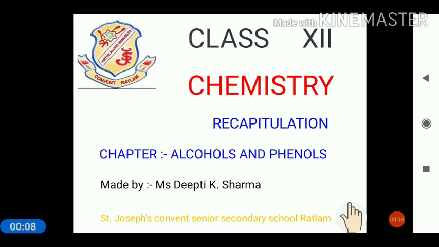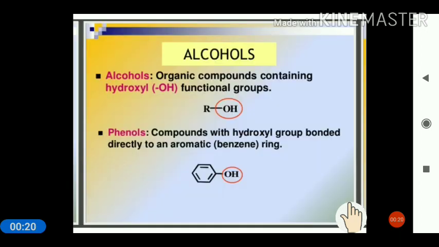Before the vacations, we had finished alcohols and phenols. So today, we are going to do a short recap of alcohols and phenols. Alcohols, as you know, are compounds containing the hydroxy group, OH. Phenols are also compounds having the hydroxy group OH, but with a benzene ring. So, a benzene ring with a hydroxy group is known as phenol.